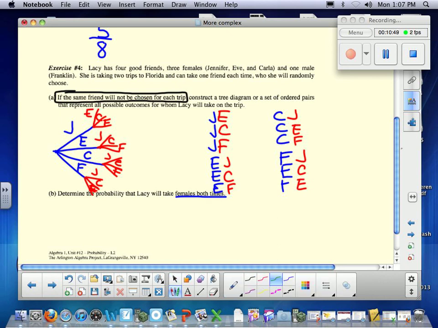Okay, so 2 females, let's see, that's going to be everybody except Franklin. So anytime we have a Franklin involved, we are counting that. So that's a total of 6 out of 12 times.